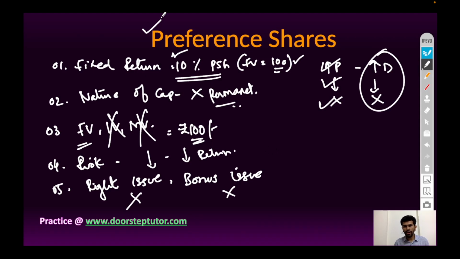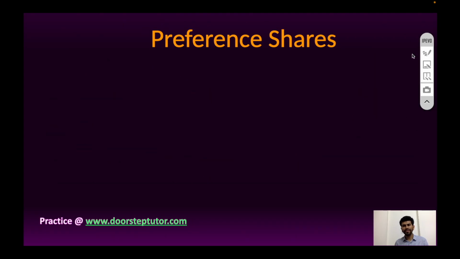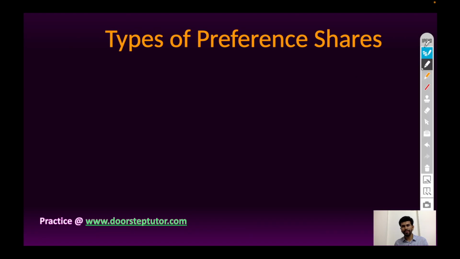And preference shareholders are those type of investors who are conservative in nature. Conservative means they do not indulge in risky investment. They will get lesser return but safe return. They want safety of capital. So these are the features of preference shares. Now let's discuss types of preference shares.